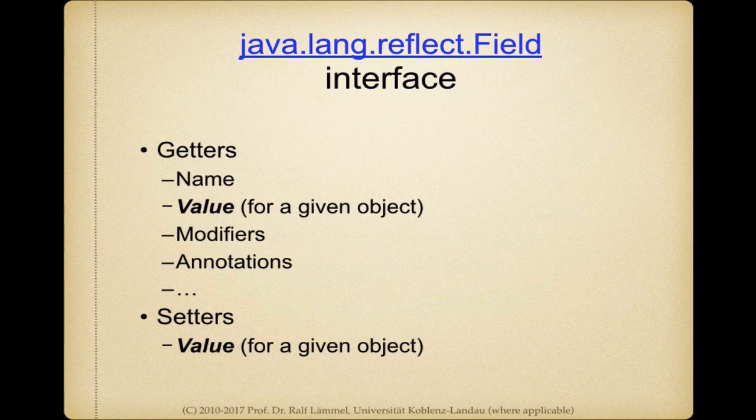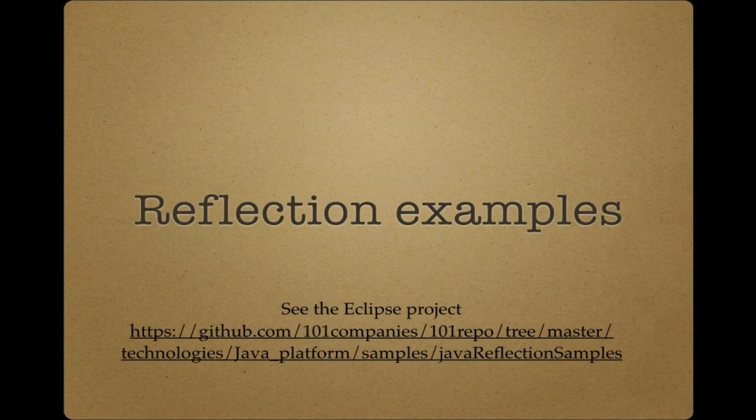I mean, certainly we cannot change the type of a field. We can only change the value of the field. So this is not in conflict with read-only access through reflection. So now let's work through a number of reflection examples to better understand how the Java Reflection API works.